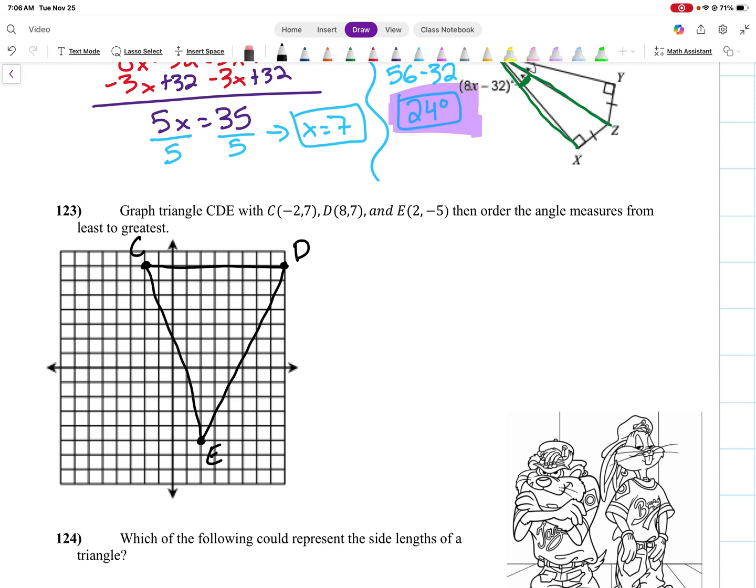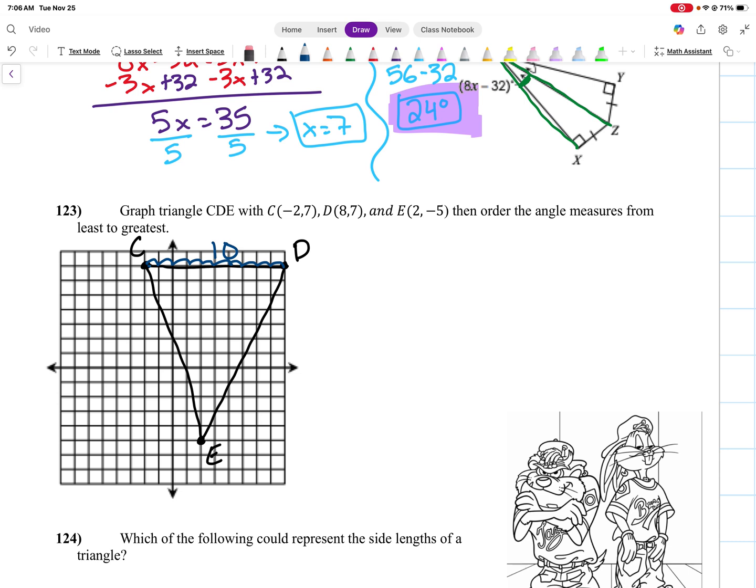Then order the measures from least to greatest. Okay, so in this one, if we want to order the measures from least to greatest, I need to know at least my side lengths or my angle lengths, preferably side lengths in this one since we're ordering angles. Well, I can figure out a few of my side lengths pretty easily, right? CD, since it is along a flat line, I just need to count. 1, 2, 3, 4, 5, 6, 7, 8, 9, 10. So this side length is 10.